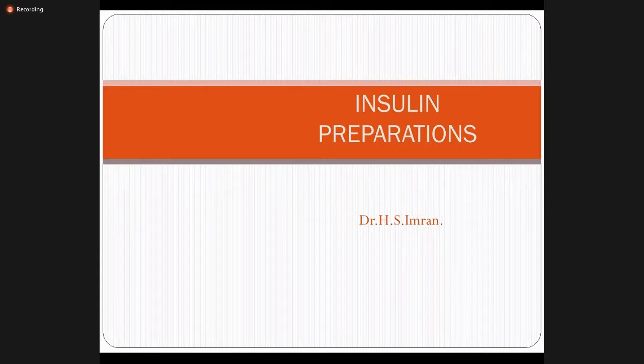Clear? So there are two problems that can occur. Number one, if there is complete destruction of beta cells, what will happen? There is absolute lacking of insulin, absolute deficiency of insulin. So in that situation, we'll have to administer insulin exogenously to control the increased blood glucose level, right?